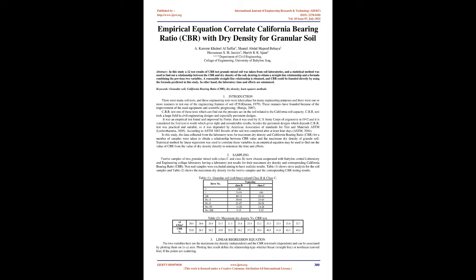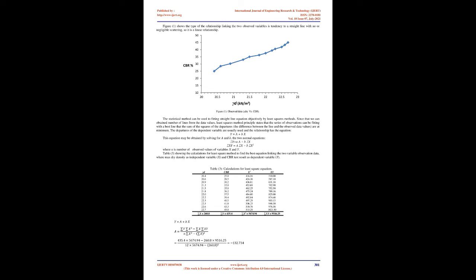It was an empirical test developed by Porter, then used by the U.S. Army Corps of Engineers in 1942, and it is considered the first test in the world which gives right and considerable results. Besides pavement designs, the CBR test was practical and suitable, so it was adopted by the American Society for Testing and Materials, ASTM, Leelopthema, 2005. According to ASTM 1883, results of the soil test are completed after at least 4 days, ASTM, 2004.